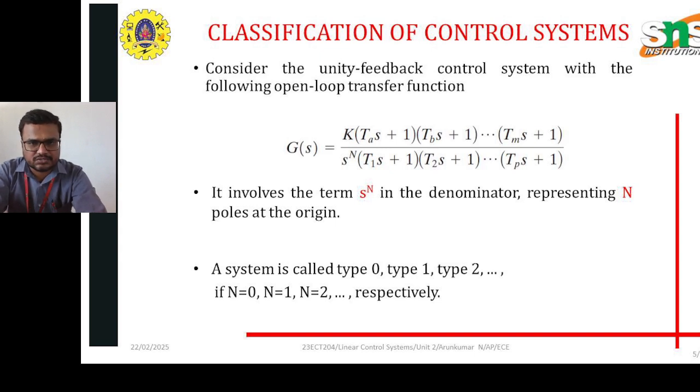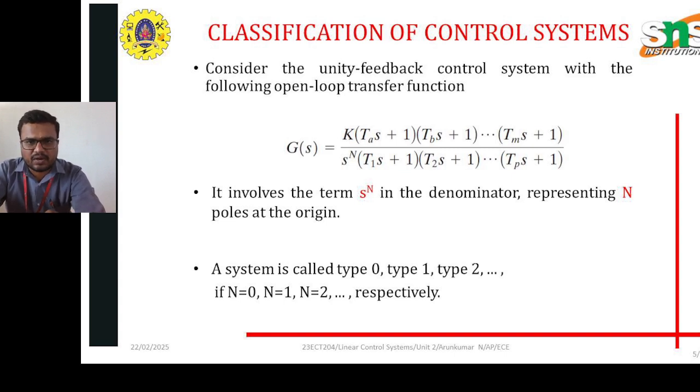Based on the transfer function, we can determine the output of the corresponding system. Here, the control system is G of s equal to K into (T_a s plus 1)(T_b s plus 1) divided by s to the power n times (T_1 s plus 1)(T_2 s plus 1). Like this, we can calculate the classification of the control system.